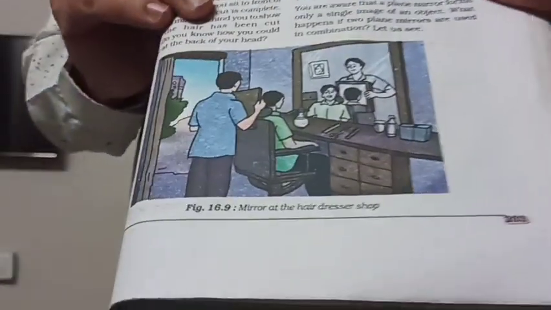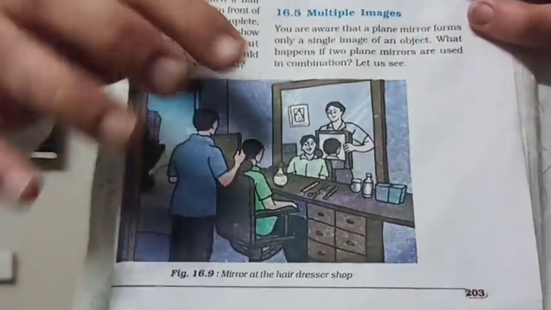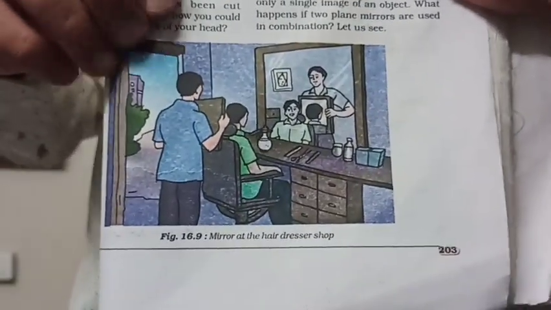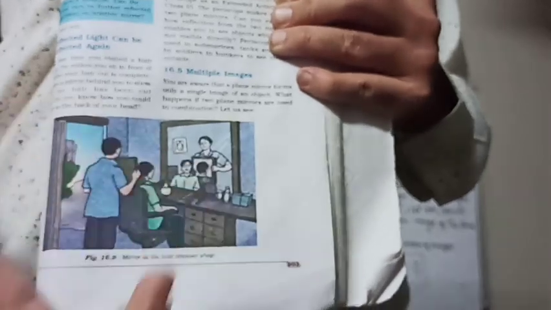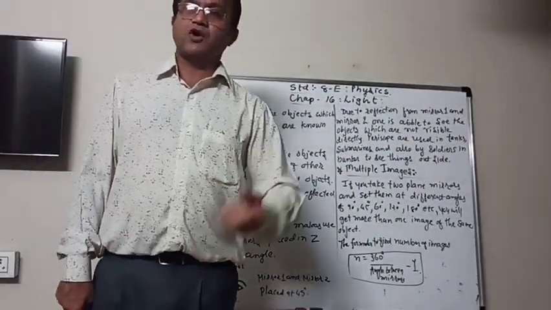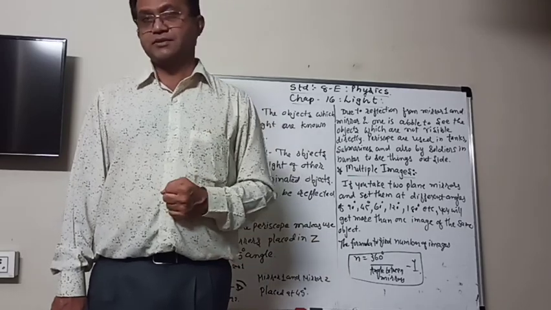So what will you do? He will hold another mirror behind you, so that the reflected image can be seen in the front mirror, and then you can see your back hair like this, and you can guide him whether you want it shorter or it is right.